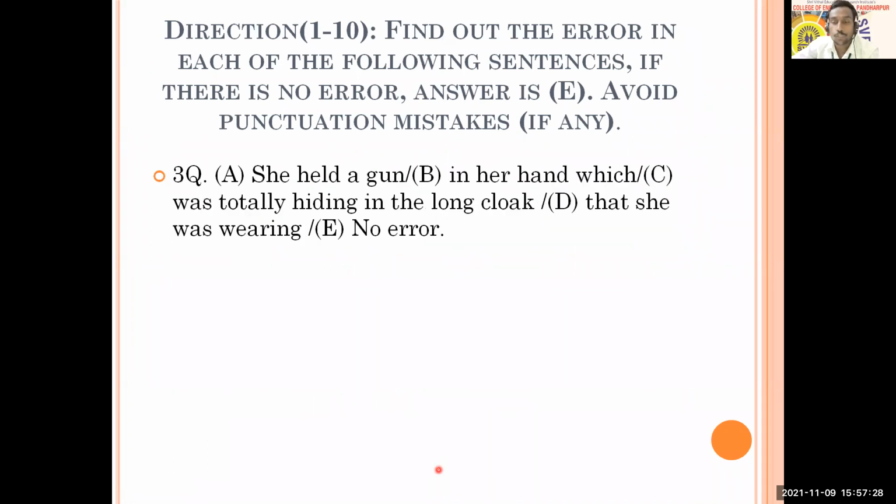With this, the next question is in front of you. This question is like this: She held a gun in her hand, which was totally hiding in the long cloak that she was wearing. And you come with your own answers where there is an error.